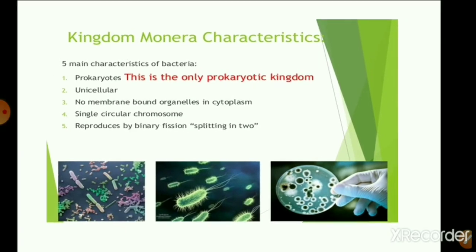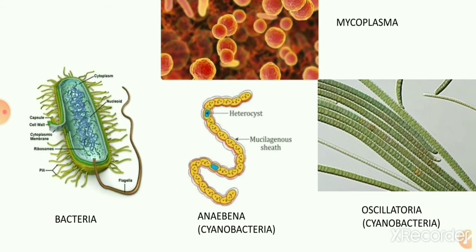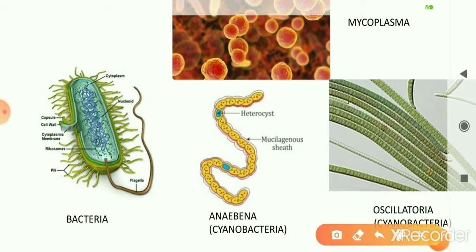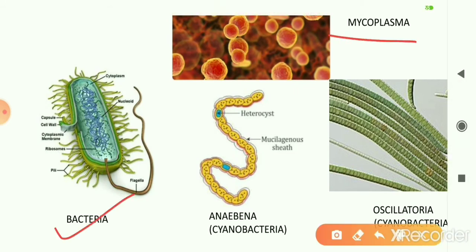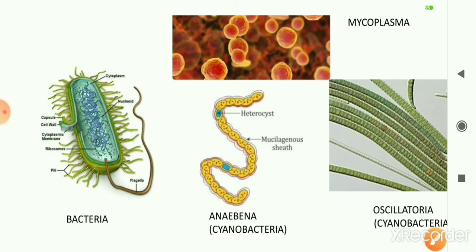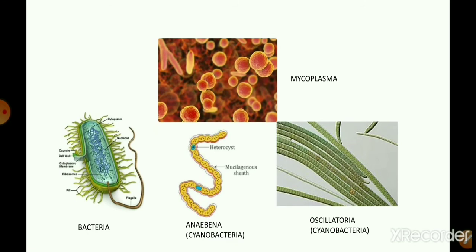Right, now the examples of Monerans. This particular kingdom includes bacteria, mycoplasma, and blue-green algae or cyanobacteria. Some of the cyanobacteria pictures are here. One is Anabaena and the other is Oscillatoria. So these are the different examples of Monerans. And the cyanobacteria or blue-green algae can fix atmospheric nitrogen. You might have learned about the nitrogen cycle in class 8, and all those microbes which are involved in the nitrogen cycle belong to this particular kingdom. So these are the important features of kingdom Monera.